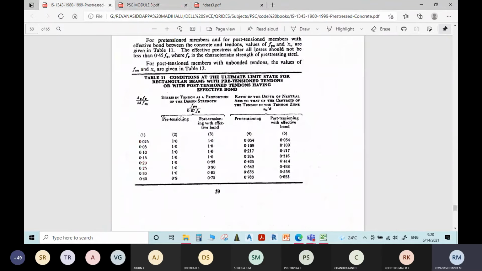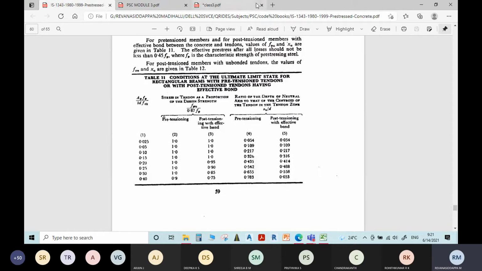You find these constants. 0.265 means it will fall between 0.25 and 0.3. Say for 0.25 this value is 1, for 0.3 also it is the same value, 1. Obviously for 0.265 what will be the value? It will be 1 only. Because for 0.25 also 1, 0.3 also 1, in between it will be 1 only. It will be constant only.